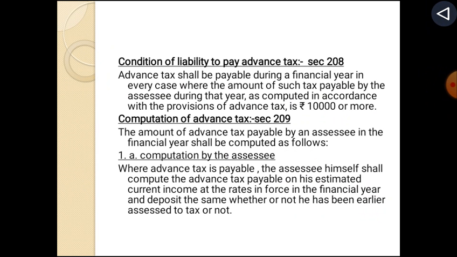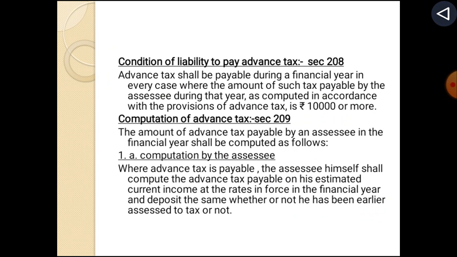Condition of liability to pay advance tax, section 208. Advance tax shall be payable during a financial year in every case where the amount of such tax payable by the assessee during that year, as computed in accordance with the provisions of advance tax, is rupees 10,000 or more. Computation of advance tax, section 209. Computation by the assessee.